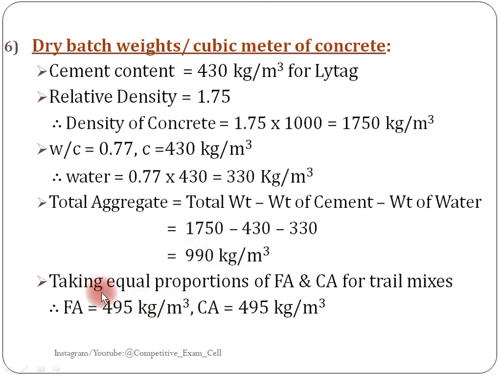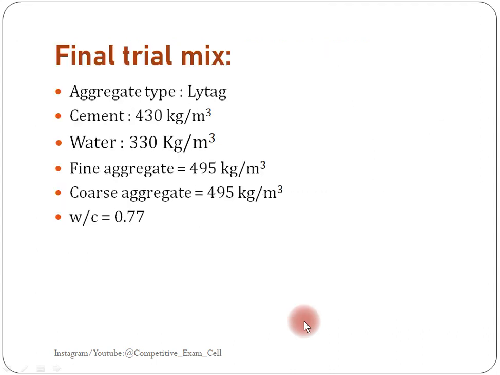Again, this method is trial and error. For the first trial we need to decide the fine and coarse aggregate. So taking equal proportions of fine and coarse aggregate for the trial mix, total aggregate is 990 kg, divided by 2 will be the equal proportion. Clear? Fine aggregate is 495 kg per meter cube. Again, coarse aggregate is 495 kg per meter cube.